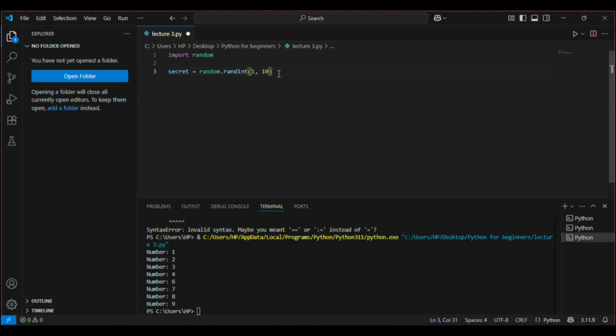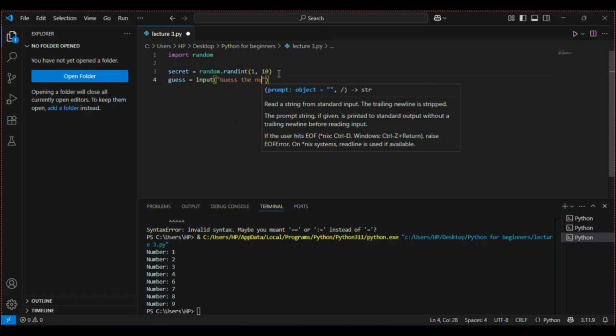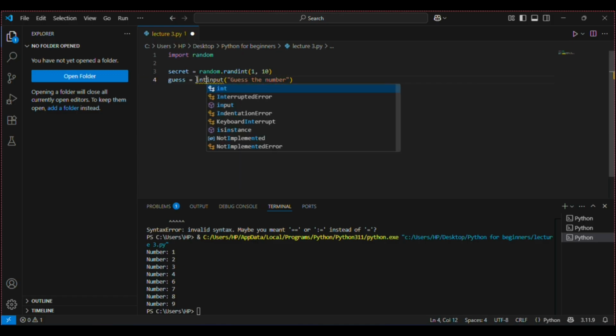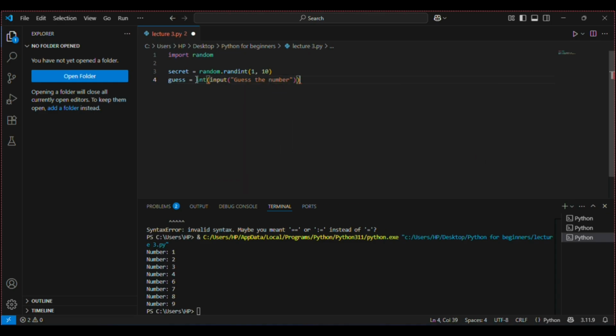Now, we have to take the guess from the user, right? And let's say guess is equal to input, guess the number, right? And remember, in order to compare it with our secret integer that we have generated, we have to convert it into an integer, right?